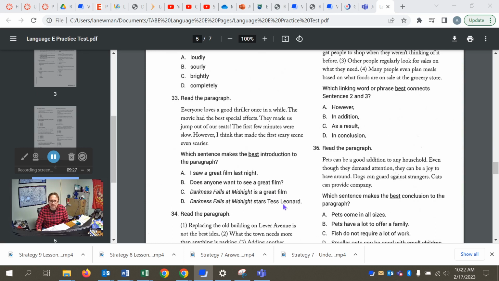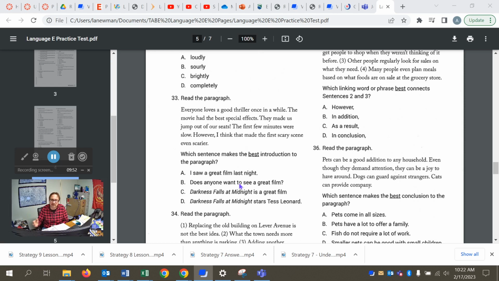Okay, as we get to 33 here, we are covering content that was in Unit 3. And Unit 3 is essentially about organizing ideas within writing. Given a sentence, where should we plug it in? Is it a good intro sentence? Does it express a main idea? Is it a good concluding sentence? Does it wrap up the argument or the informational passage?